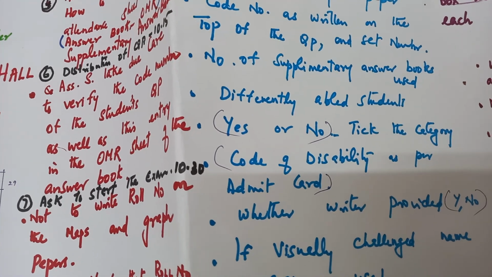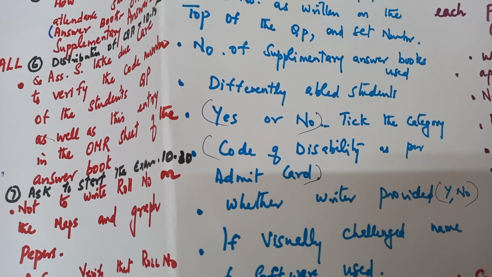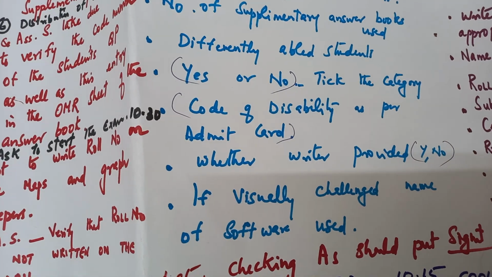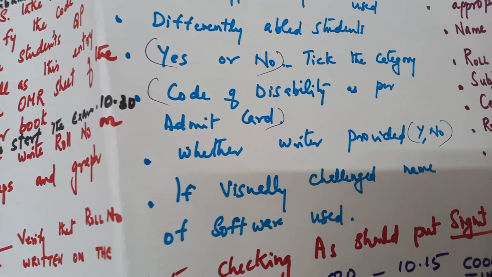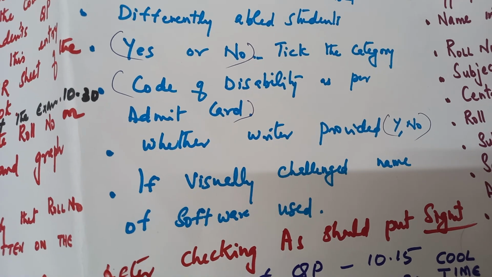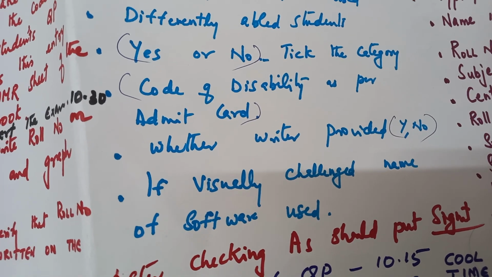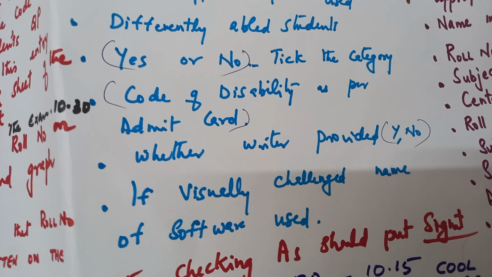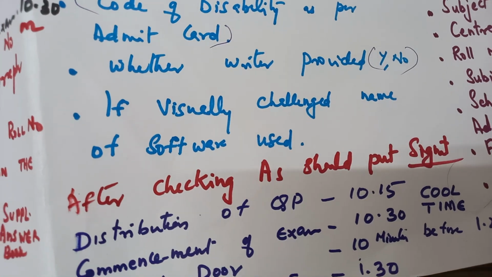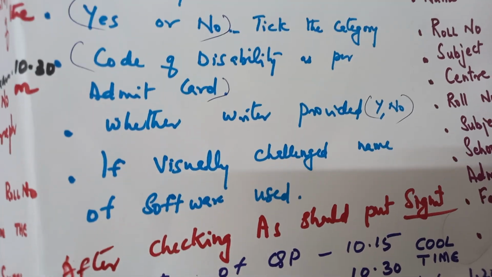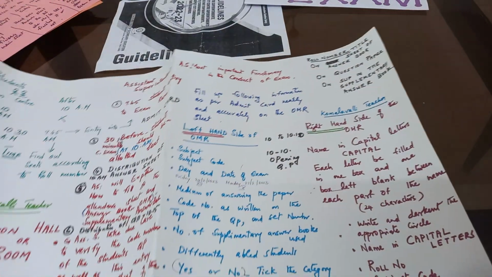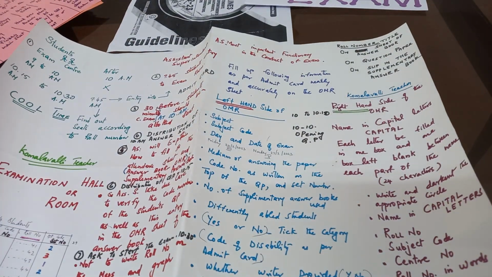Whether the person is a differently abled student, there is yes or no, or tick the category. Coded disability as per the admit card, and whether a writer is provided for him, yes or no, as he is differently abled. If visually challenged, the name of the software used. These are the things they have to fill in on the left side of the OMR sheet.